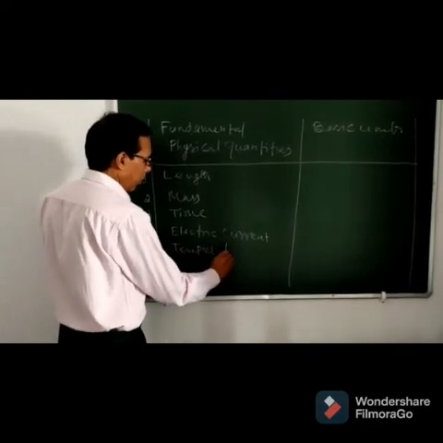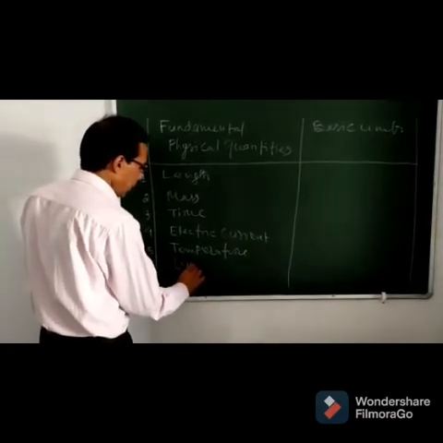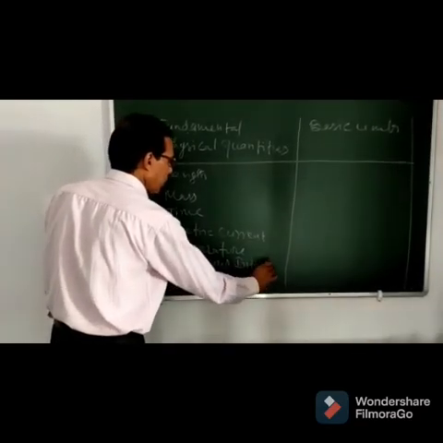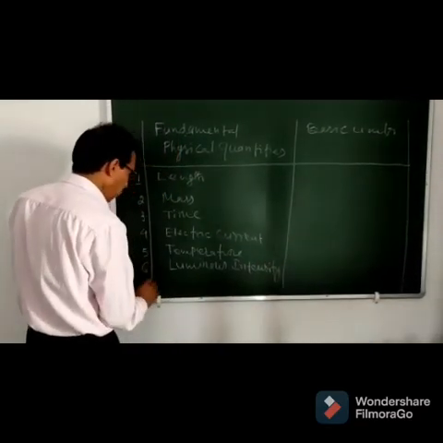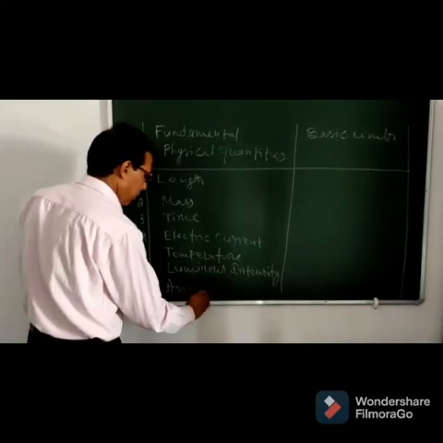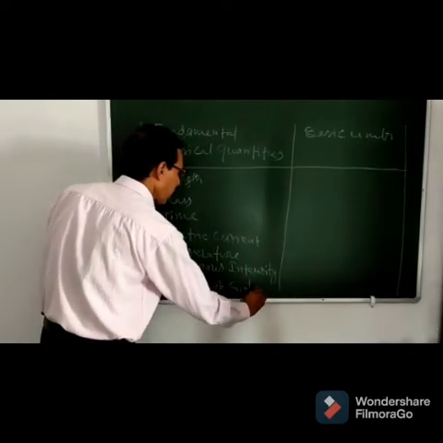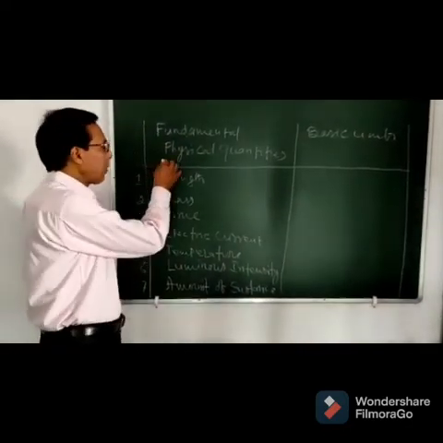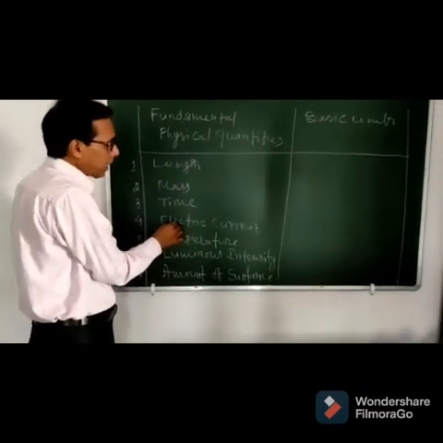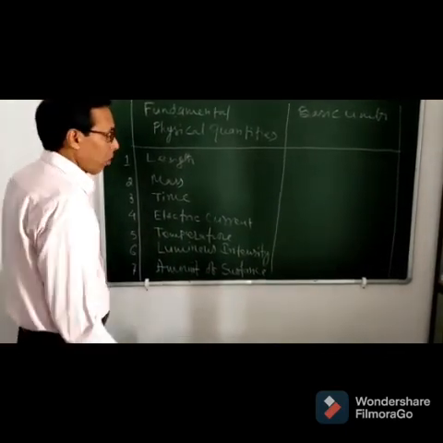Sixth one is luminous intensity, and seventh one is amount of substance. So these are the 7 fundamental quantities: length, mass, time, electric current, temperature, luminous intensity, and amount of substance.